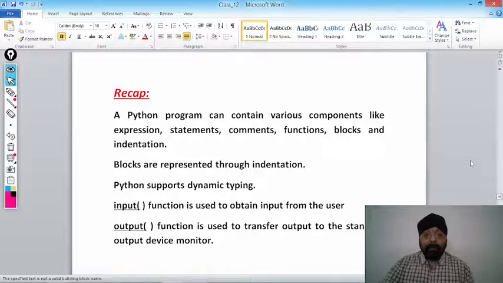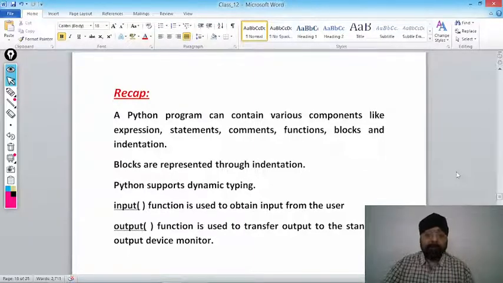A Python program can contain various components like expressions, statements, comments, functions, blocks and indentation. I am just recapping the things before moving to the next topic. What is an expression, what is a statement, what is a comment, what is a function, blocks and indentation, we have already gone through. If you have any doubt, you can comment. I will try to reply, or you can go and check our previous videos. We have already discussed all these topics.